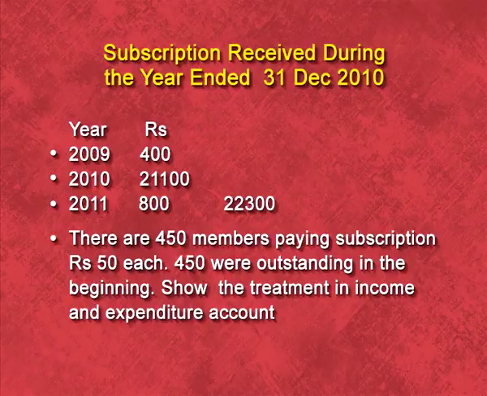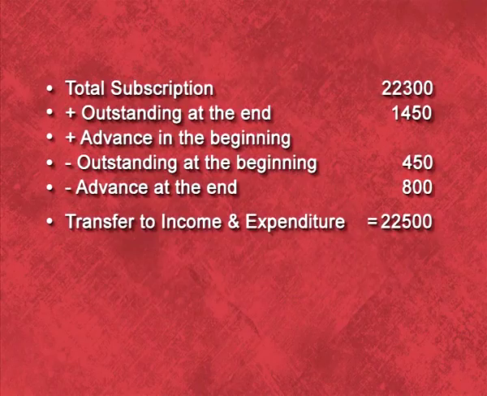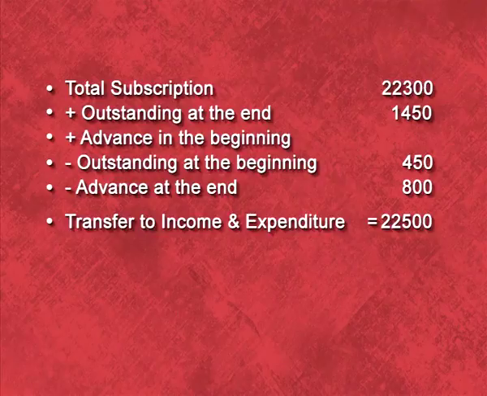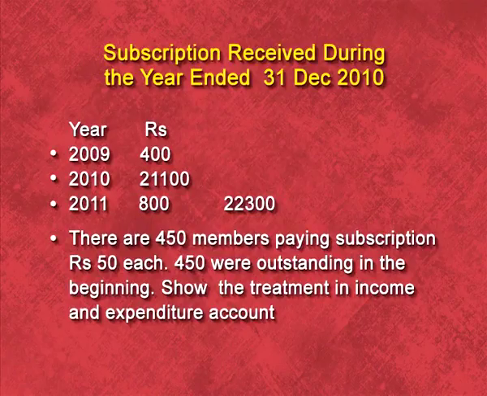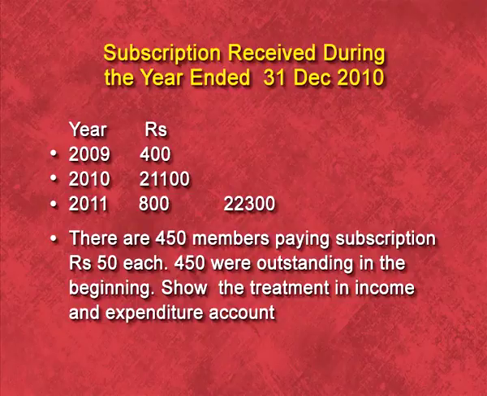So, now let us discuss the solution of this question. As you have seen in the question, total subscription received during the year is 22,300, including the previous year as well as the next year. Now we have to apply the formula, that is outstanding at the end, advance in the beginning, and we have to deduct outstanding at the beginning and advance at the end. Let us first discuss the last point, that is advance at the end. You can see in the table, in 2011 we have rupees 800 received in 2010. So, if we are receiving the amount of 2011 in 2010, then it is the advance at the end. So, we have to deduct this amount.